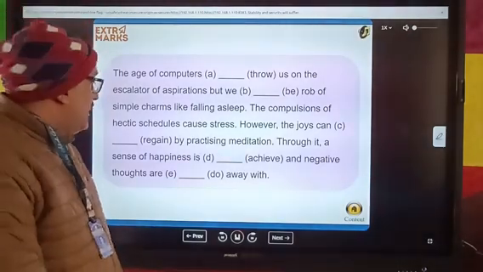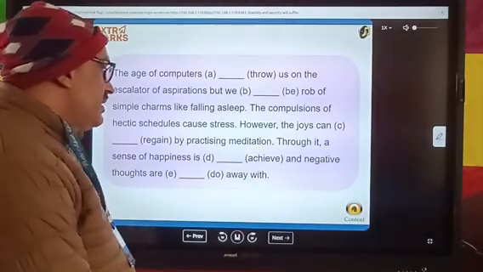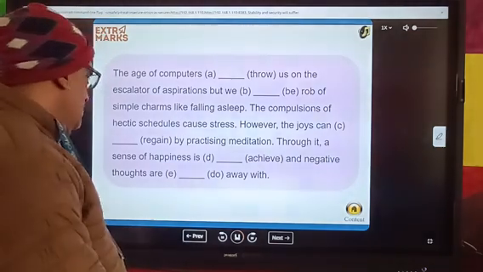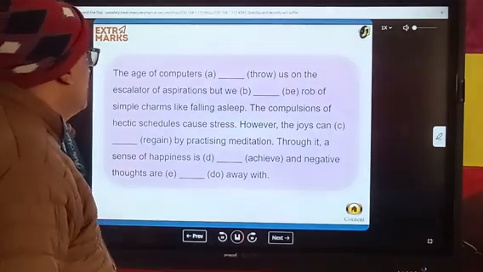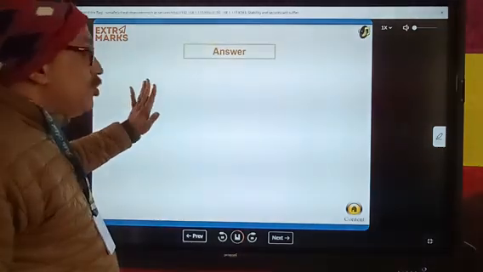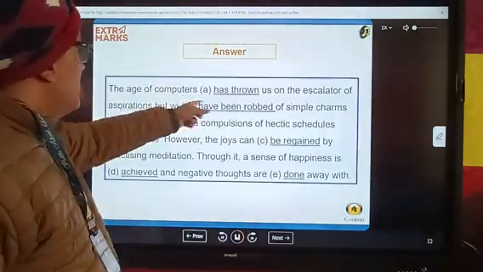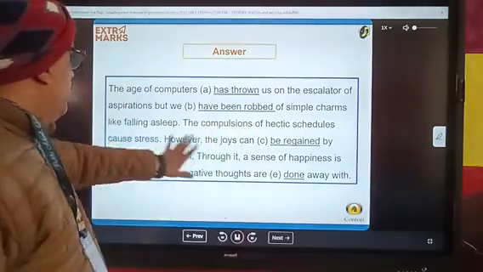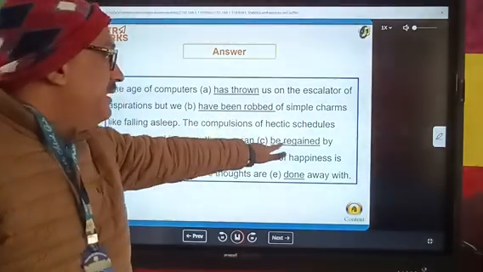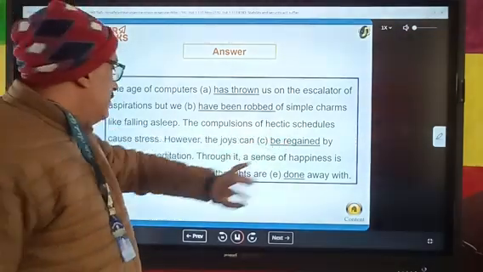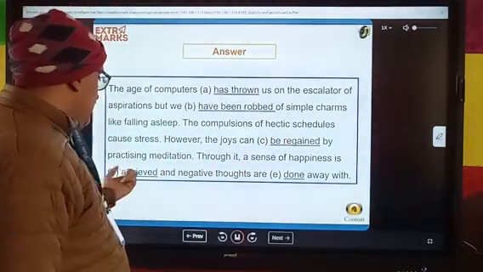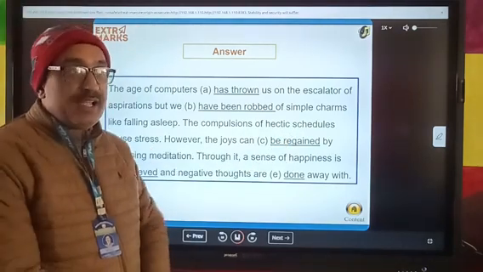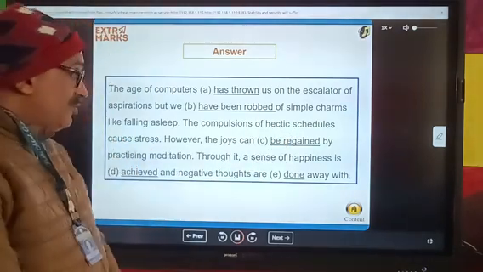However, the joys can be regained by practicing meditation. Through it, a sense of happiness is achieved, and negative thoughts are always done away with. Okay? You will answer. The answers are given here: had been robbed in C, regained by in B, achieved in D, and done in E. You will do it by your own self